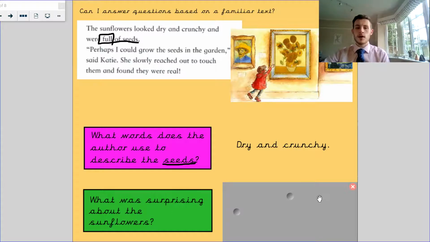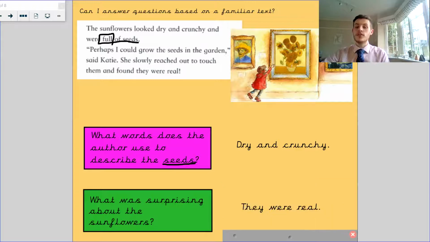What was surprising about the sunflowers? Well, the surprising thing was that they were real. She slowly reached out to touch them and found they were real. It doesn't really say that it was a surprise, but we know that paintings aren't real life behind the paintings like they are in this book. They're just drawn paintings, which means when they found they were real, you can tell by that exclamation mark that it's a surprise.